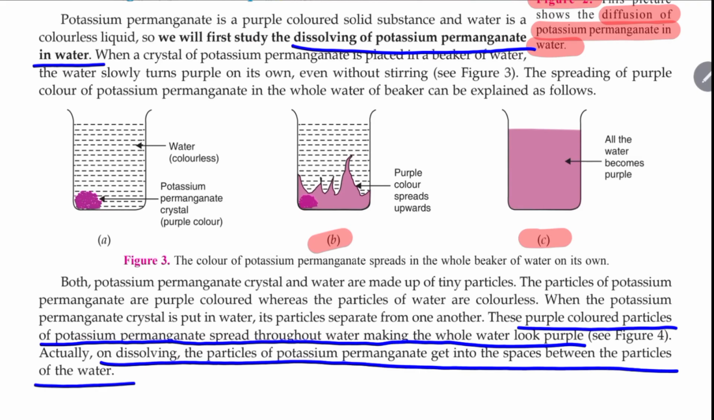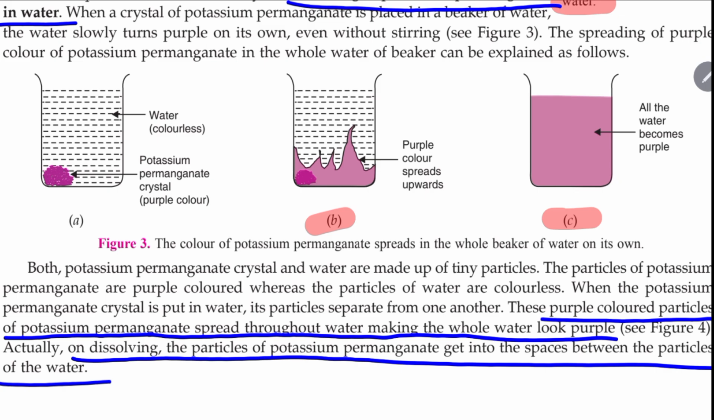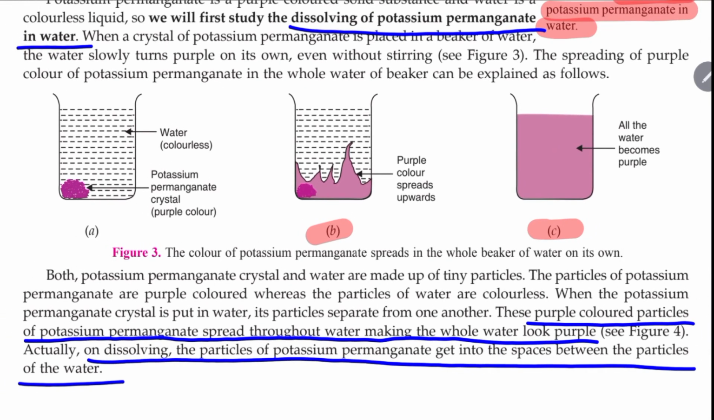See, when one is colorless and the other is colored, what happens is the color spreads to the colorless area, right? Here spreading means what? The potassium permanganate solid particles will occupy the interparticle space of water. What happens when you dissolve sugar or salt in water? You say it got dissolved. After it got dissolved, can you see the sugar or can you see the salt? So where did it go? It is present in the water, but it has occupied the interparticle space of the liquid, that is water.